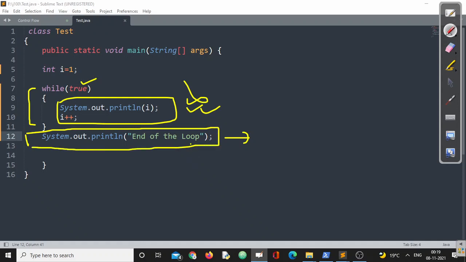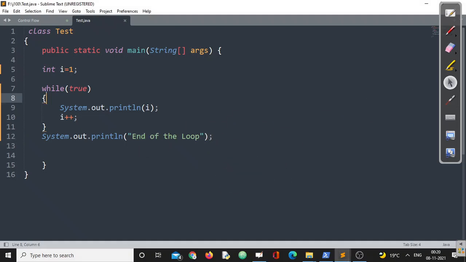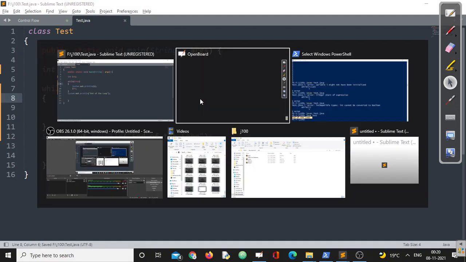The compiler says you are writing a statement which is not reachable, so make sure you remove that one. Otherwise, I am here to check that you have written a wrong line of code. You want to cross check? See, let us cross check.